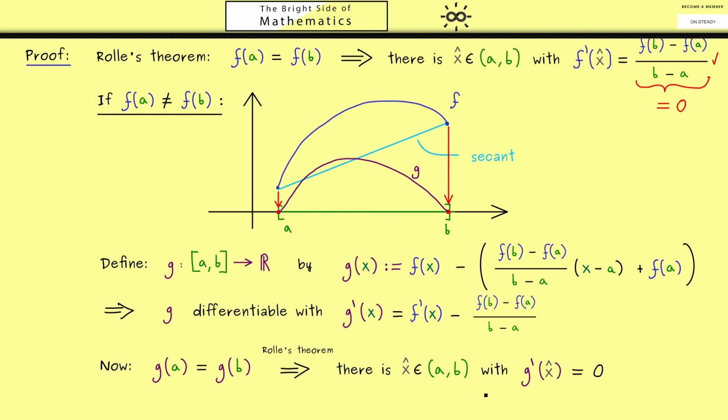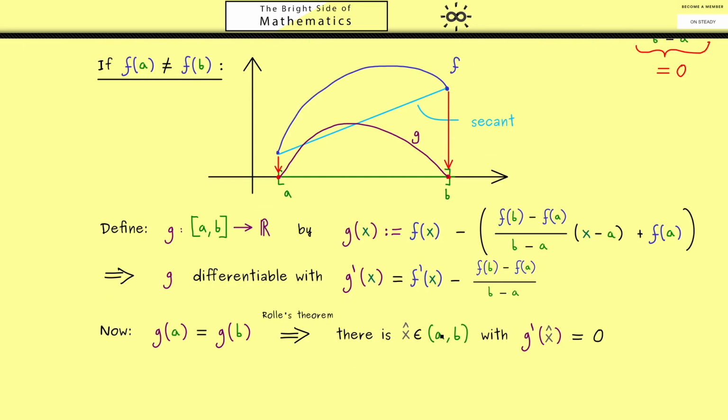However, vanishing the derivative for g means that this expression is equal to 0. So we simply bring f prime to the other side. So not so surprising, we found our mean value theorem. And indeed, this is the whole proof.